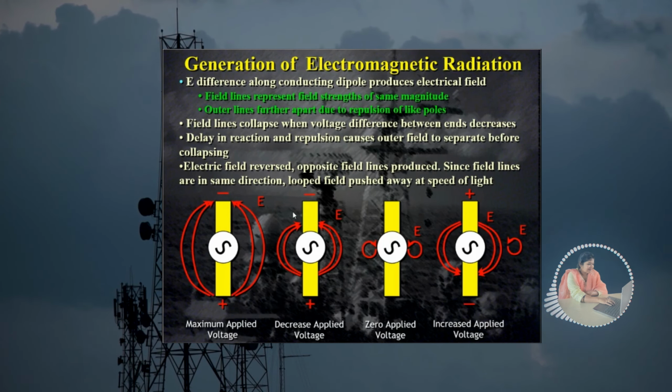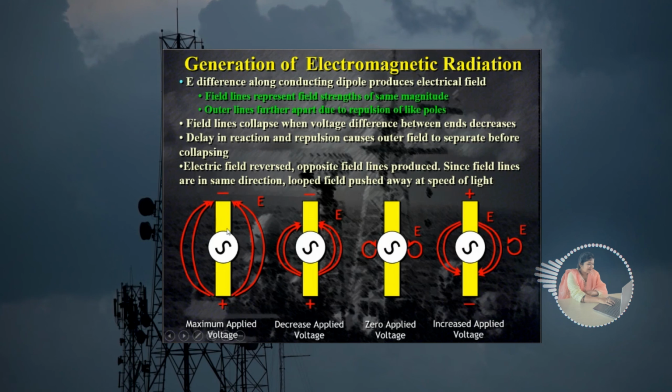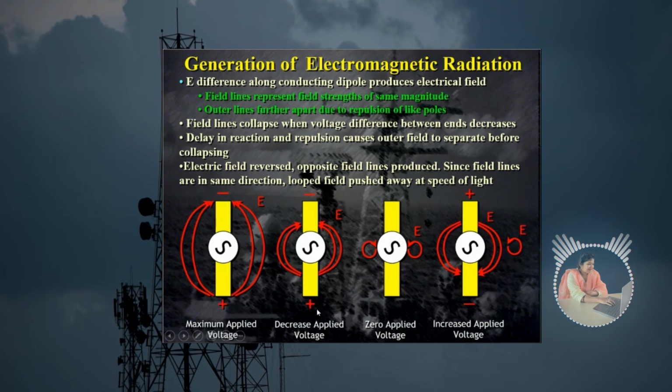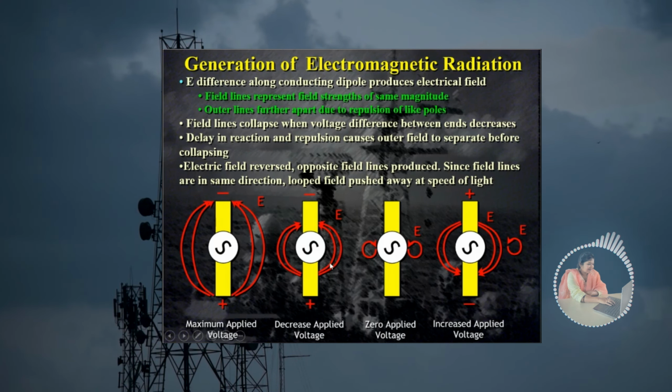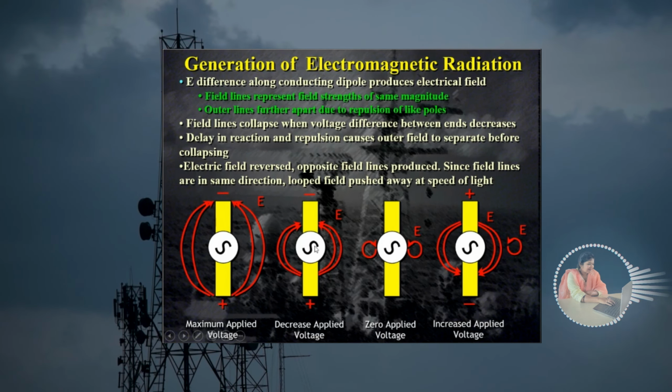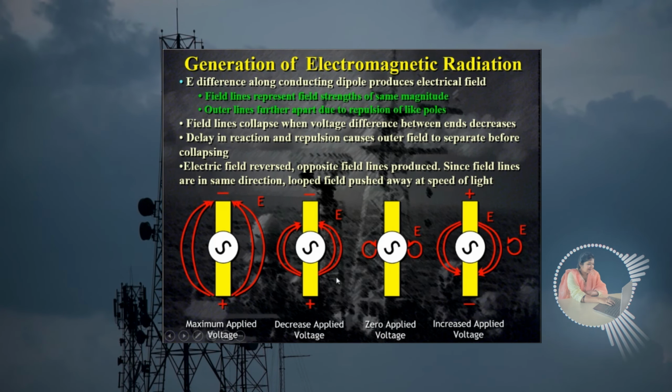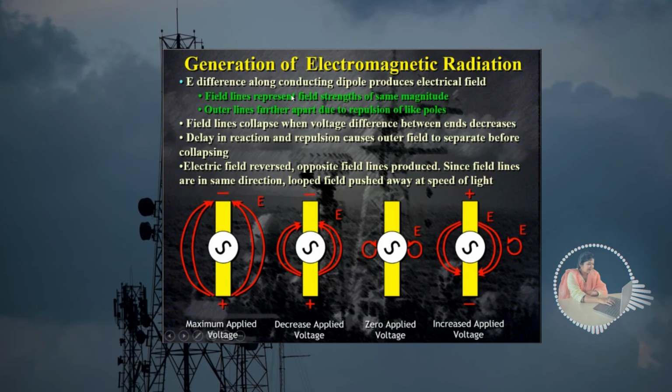This is your generation of electromagnetic radiation, that is, maximum voltage applied, then decrease applied voltage, then zero, because it is oscillating, so maximum होगा, then zero होगा, फिर again वो increase होता जाएगा. So what is going to happen is that you are getting a magnetic field, okay, आपको यहाँ पे मिल जाएगा. So the voltage difference along a conducting dipole produces an electric field.